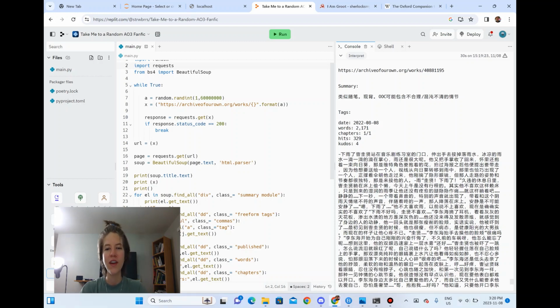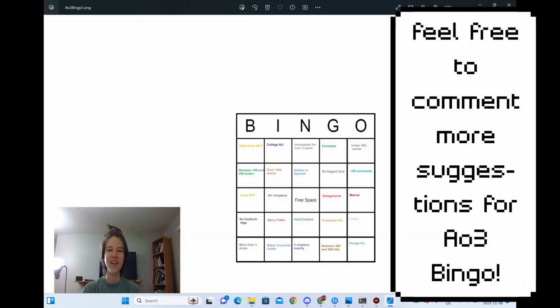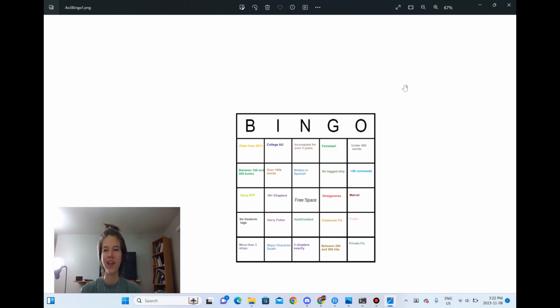But this is fun for stuff like I'm working on a game of AO3 Bingo in which I make bingo cards that have different things that you could find in a fanfiction, and then you and your friend get a bingo card, and then we generate random fanfictions, and if something on the bingo card appears in the fanfictions, you cross it off, and then like a regular game of bingo, the first person to get a line wins.